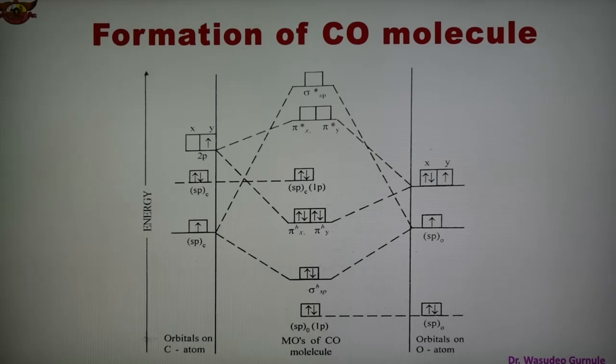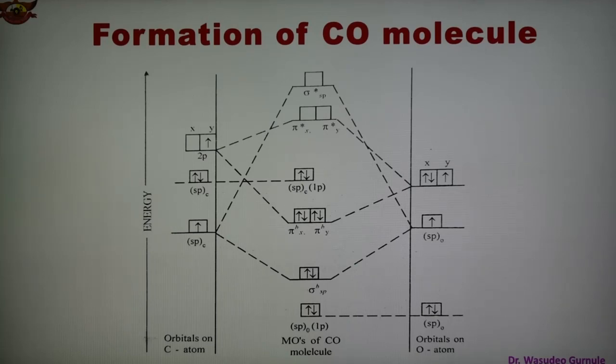Now in case of carbon, 2s orbital and 2pz orbital undergo hybridization and form 2sp hybrid orbitals, which are represented by spc.